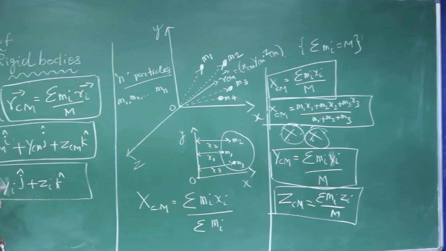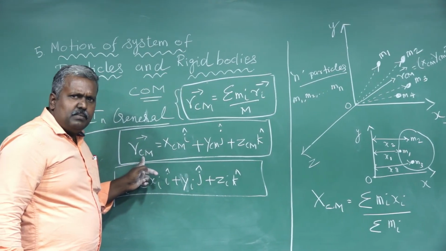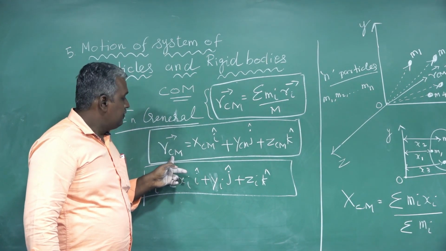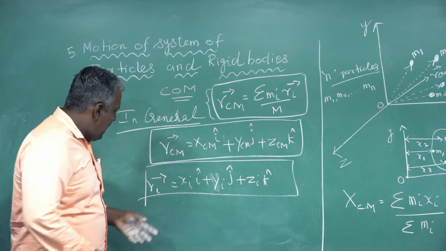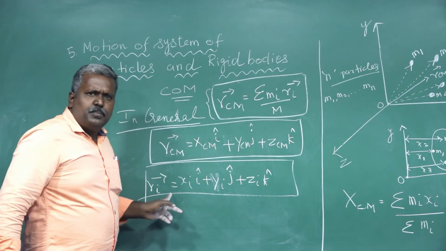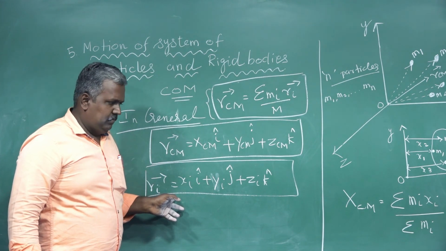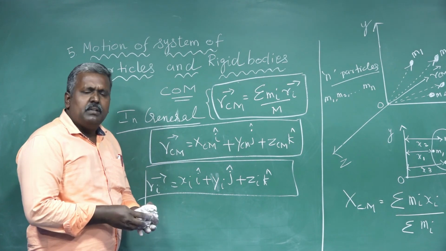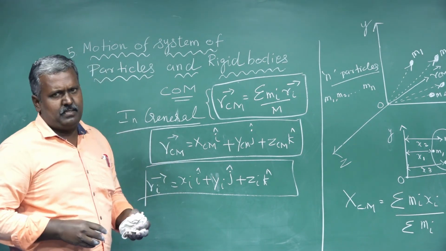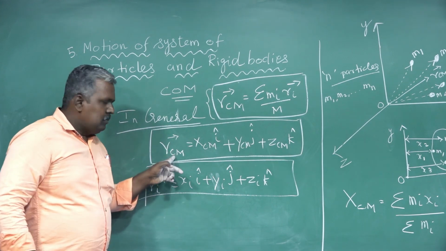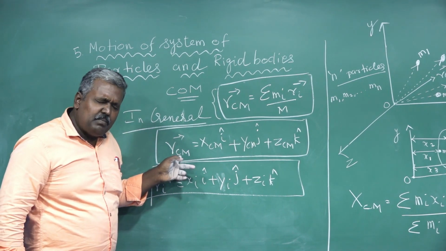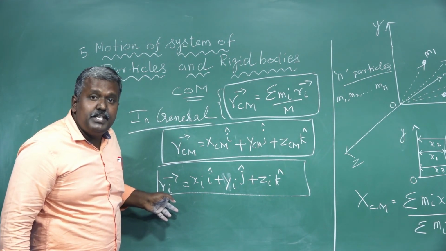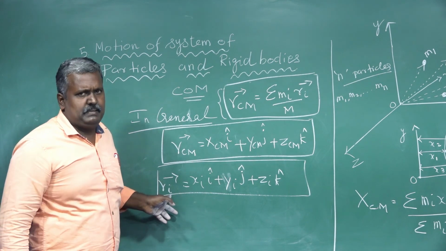So RCM vector is the position vector of the center of mass. But Ri vector is the position vector of the distribution of point masses.